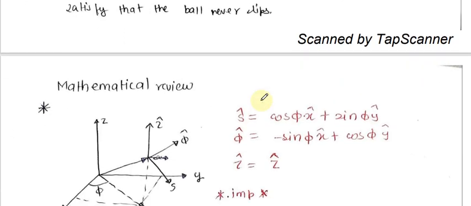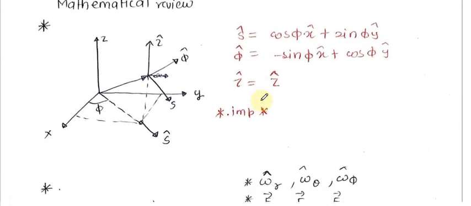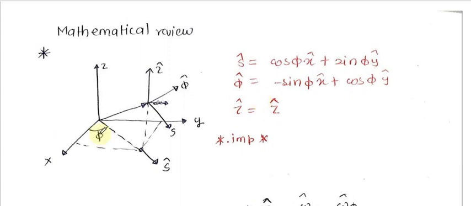So let us go again. What is the mathematical view? Now, if you consider Griffiths, it is given that in the s cap direction the vector is written as cos phi x cap plus sin phi y cap. In the phi cap direction it is written as minus sin phi x cap plus cos phi y cap, and z is simply z cap.